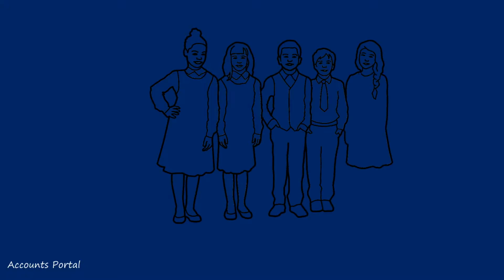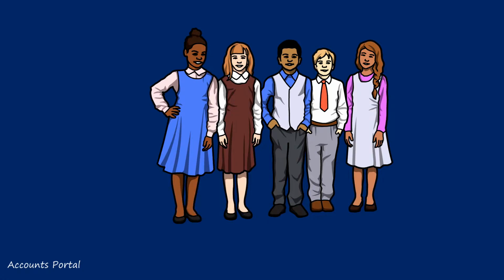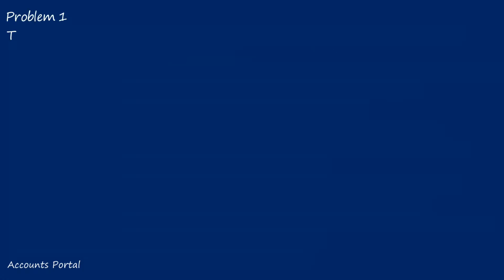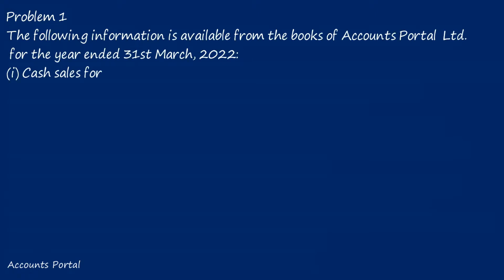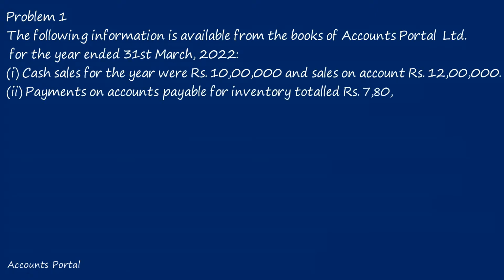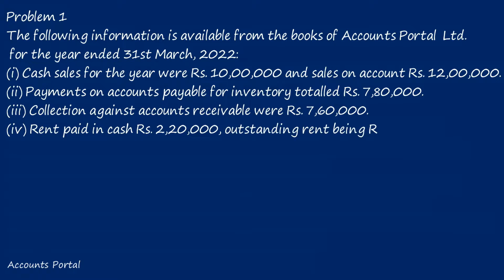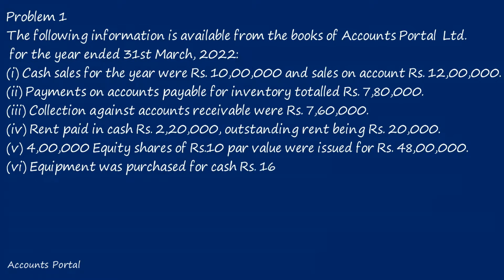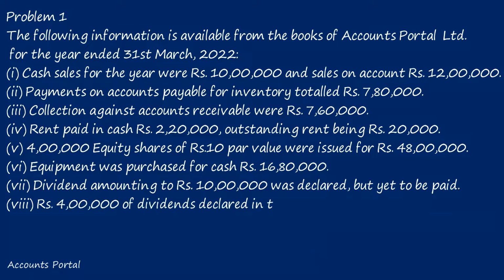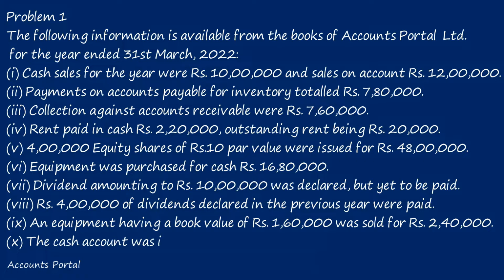We learned a lot about cash flow statements in the last two classes. Today, we will start with preparation of cash flow statement under direct method. Question number 1. The following information is available from the books of Accounts Portal Limited for the year ended 31st March 2022. Number 1 information, cash sales for the year were rupees 10 lakhs.